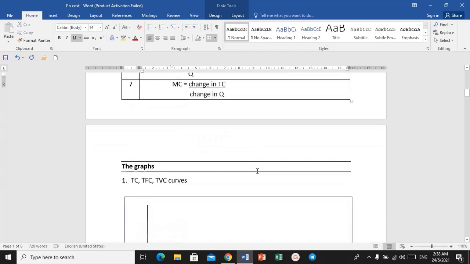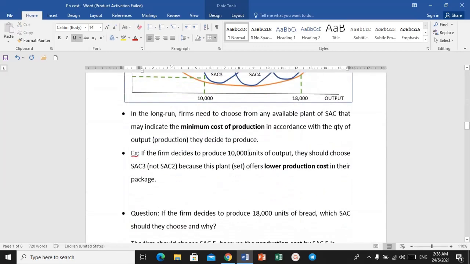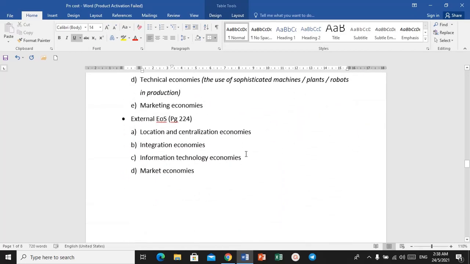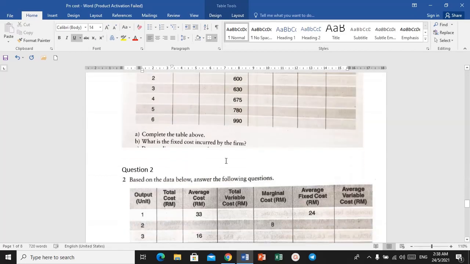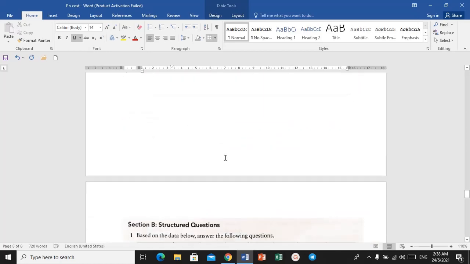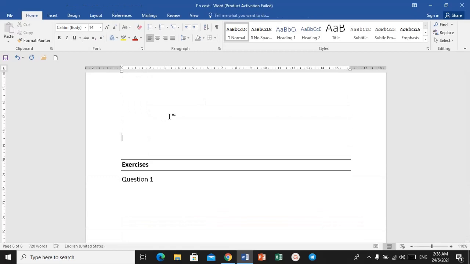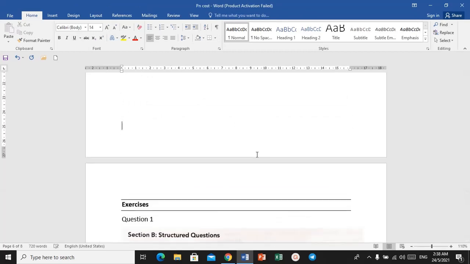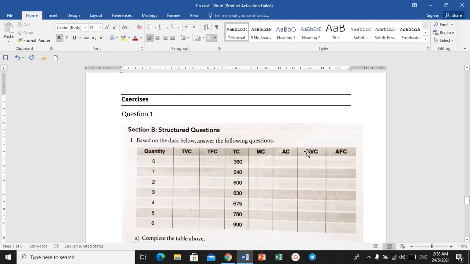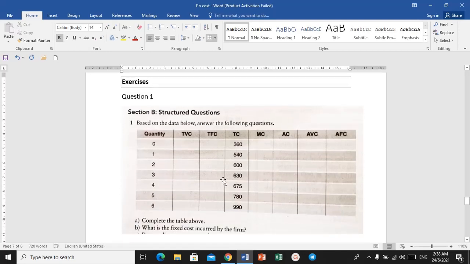If you look here, in the latter part of the lecture notes, I have enclosed a few exercises that will need you to do some calculations.